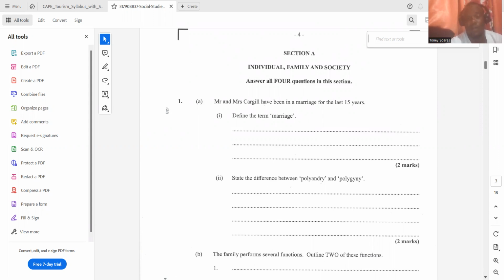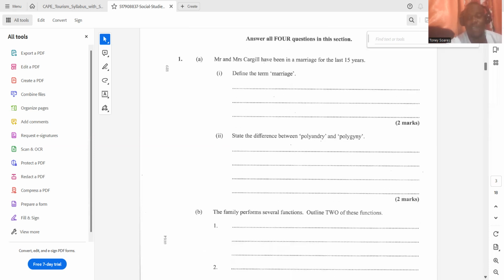So the difference is that polyandry is where a woman has more than one husband, while polygyny is where a man has more than one wife. You must say "while," or "on the other hand," in order to distinguish, to differentiate, or to give the difference. If you use "and," then you have only defined.